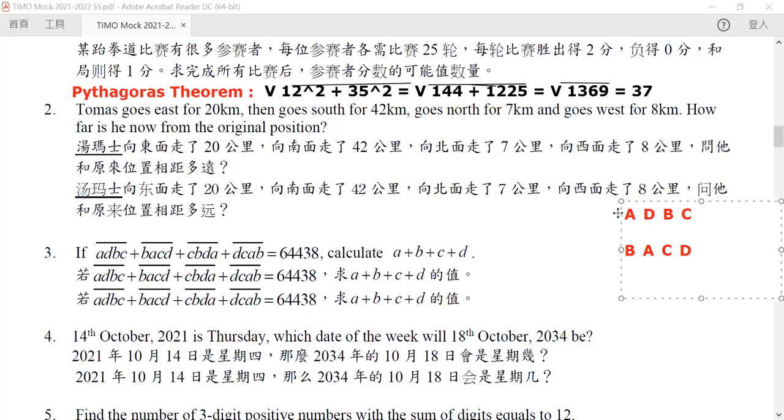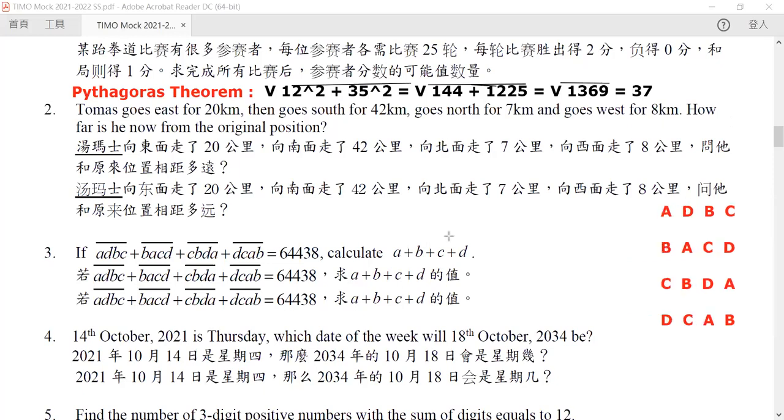So it has our vertical sum C plus B plus D plus A, and finally D plus C plus A plus B. Okay, so we want to sum up these four numbers, and we know the sum is 64438. The sum is exactly equal to 64438.